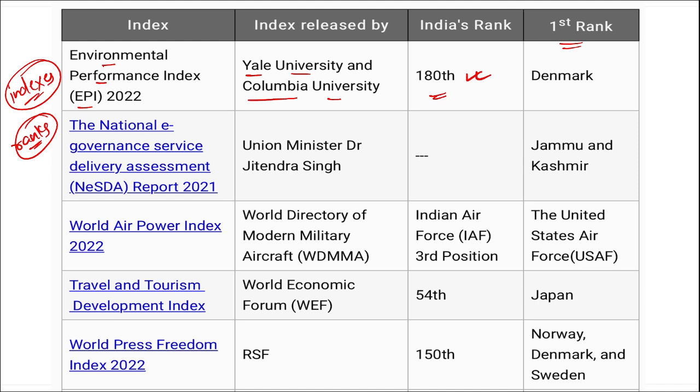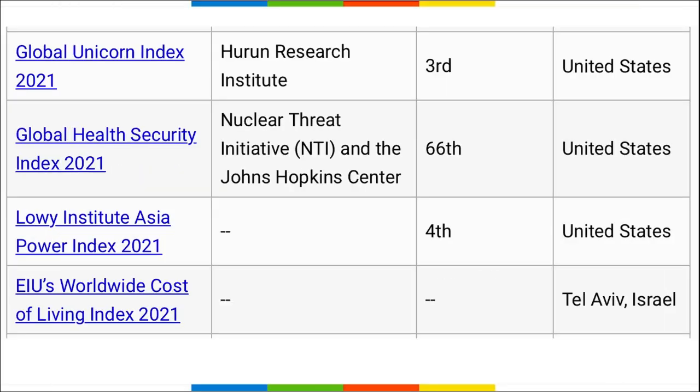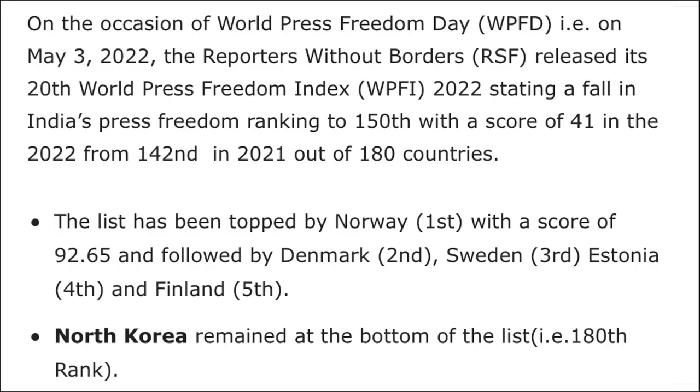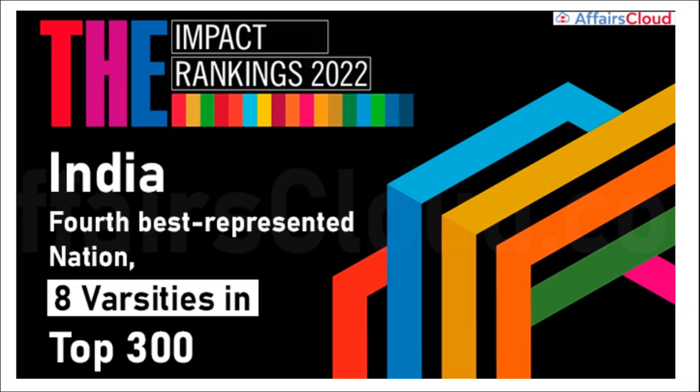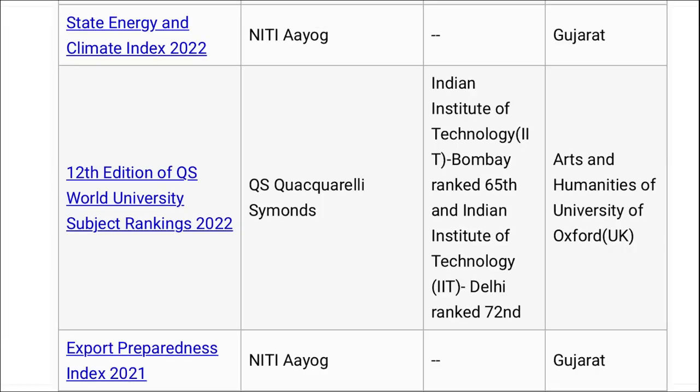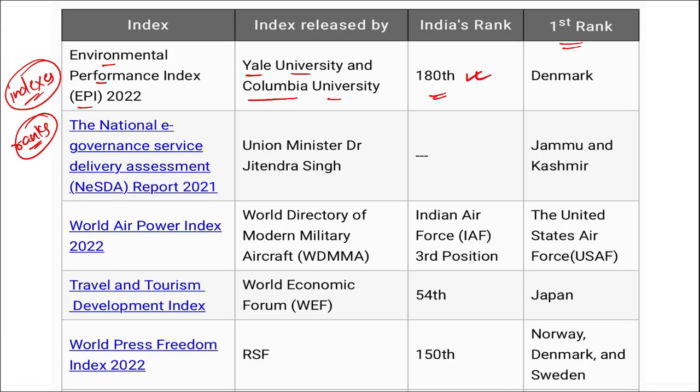Environmental Performance Index, as the name suggests, is related to your environment: which country is working on the environment more efficiently, which country is following the sustainable development goals, and what are the laws of the various companies that are being followed and developed according to the carefulness of environment. So this index tells about it. Similarly, we will be discussing various indexes here, and then we will be shifting to the news part that we'll be discussing later. This will contain reports and other current affairs also. So we have seen the Environmental Performance Index.